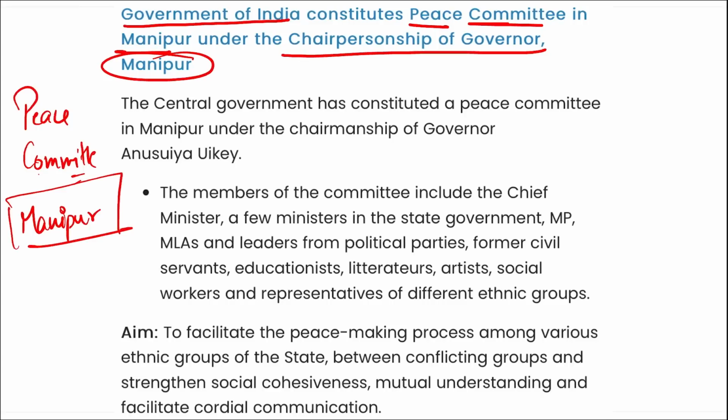It will basically facilitate peace in Manipur among the various ethnic groups. All the fighting going on between the ethnic groups, there will be peace with the help of this committee. And it is basically to strengthen the social awareness and mutual understanding between these communities. This was launched.